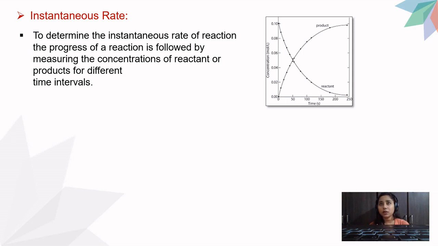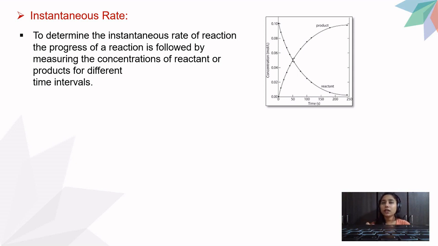When time t was zero, the product's concentration was zero because the product was not being formed when the reaction started. But as the reaction started, the product started forming, and you can see that the curve is increasing continuously. At the initial time, the product's concentration was zero, and at a certain time when the reaction comes to completion, the product concentration reaches its peak, that is 100%. Now, this gives me two curves, one of product and another of reactant.